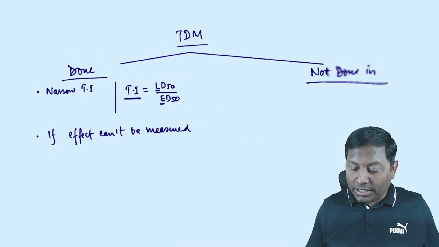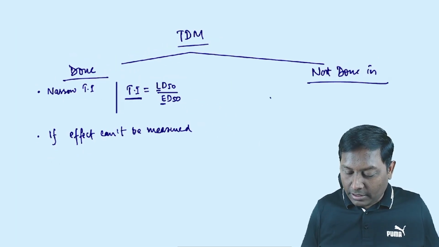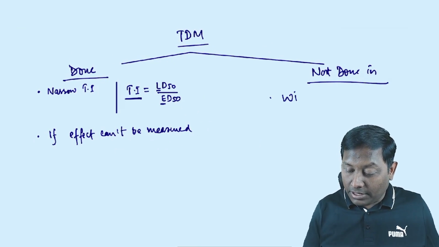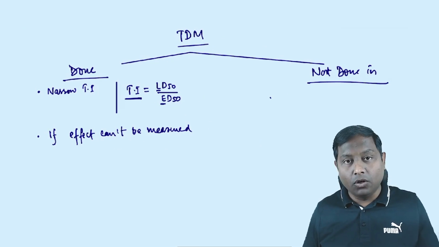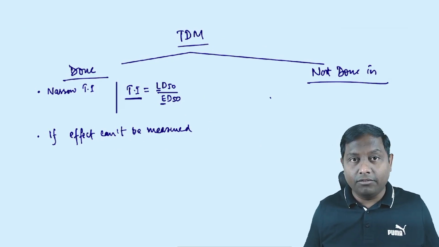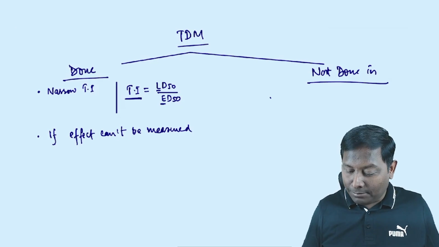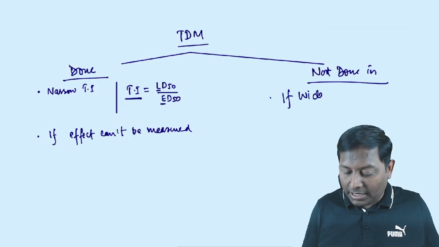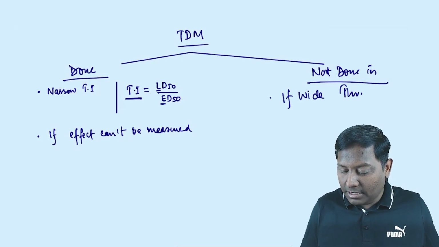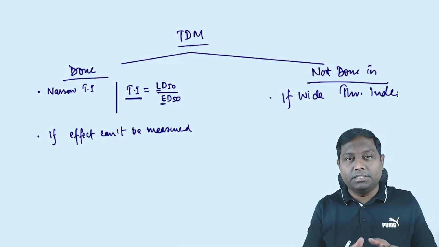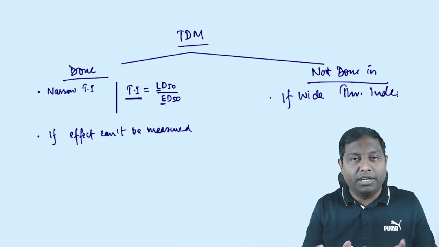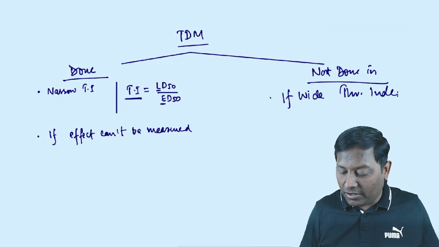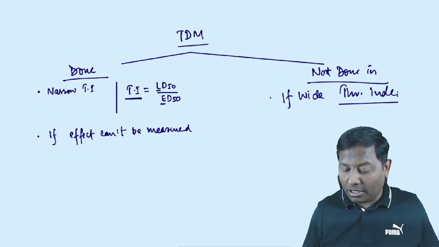Now, where is it not done? It is not done if there is a wide therapeutic index. With a wide therapeutic index, the margin between the lethal dose and the effective dose is pretty wide, and these are very safe drugs. In that case, we don't need to do therapeutic drug monitoring.